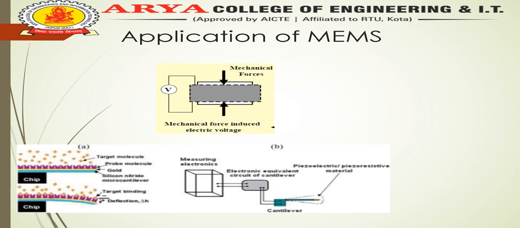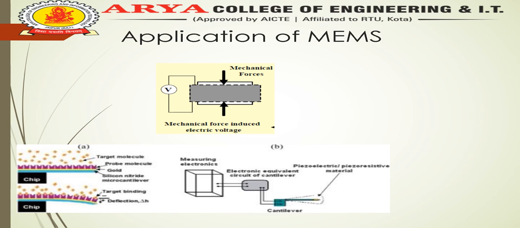This structure is used for detection of biomolecule particles. This is a target molecule; we can say it is a biomolecule particle. Whenever the biomolecule particles come in contact with the probe molecules, the free end tries to move downside. From the pressure the probe molecules feel, we can calculate how many target molecules are connected with the substrate.